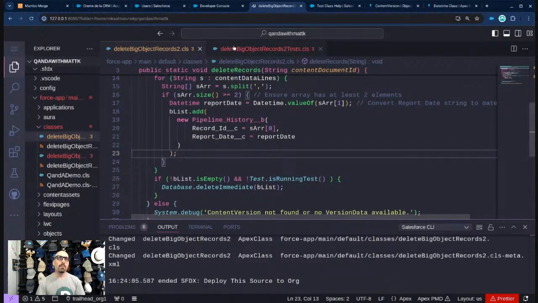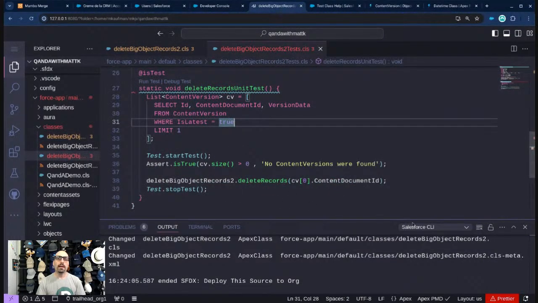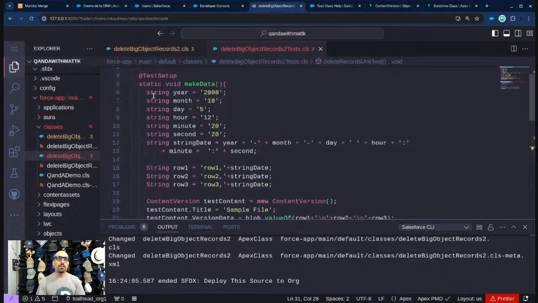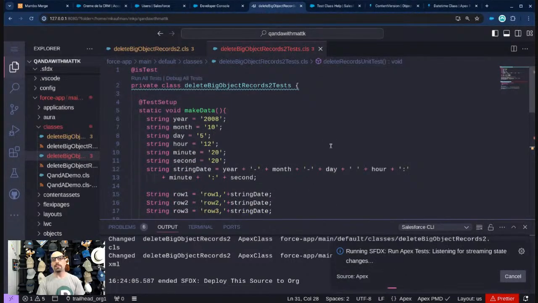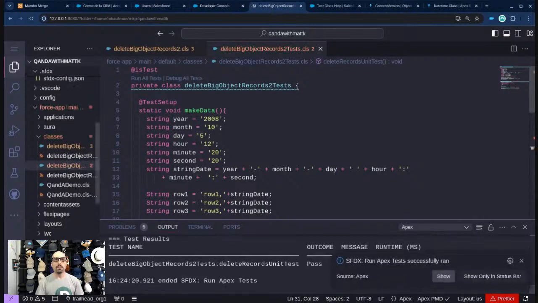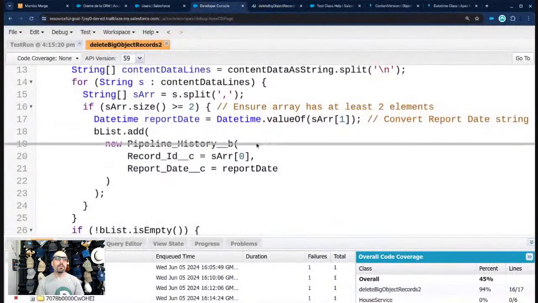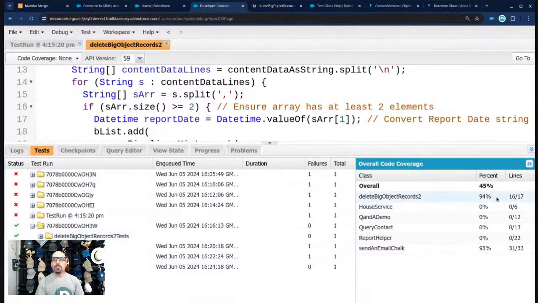And so one more time, I'm going to come back to here, and I'm going to run all tests. And hopefully we get past line 27 now. That's the goal. And this is really how we chip away at stuff. Oh, we did it. Yay. And so now I can come back here. We can see it passed. We can see we got 94%.